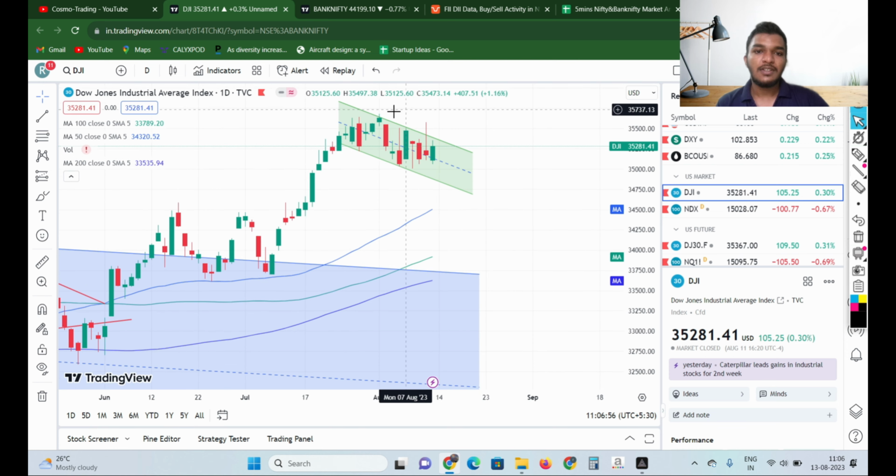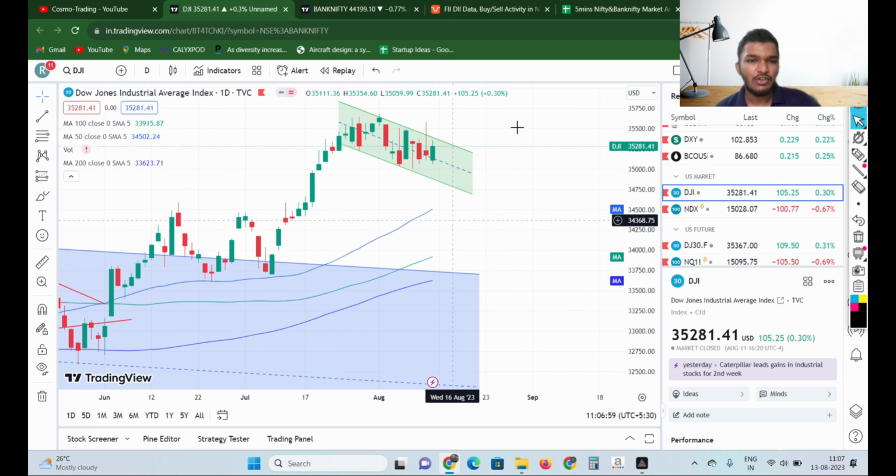So Dow Jones is still intact in this consolidation area, and this could be a flat pattern, but I feel that on Monday, on Tuesday, we could see some kind of a downside on Dow Jones, and there could be a bit of negativity because of the inflation that has come. So inflation has risen up on Dow Jones.